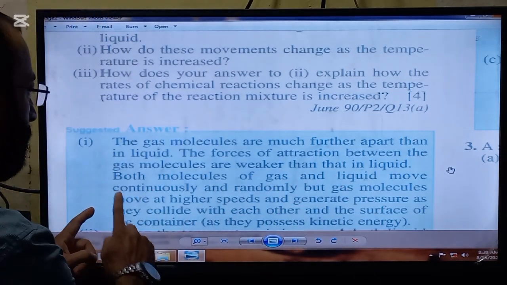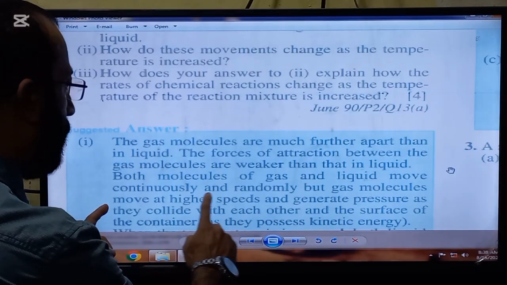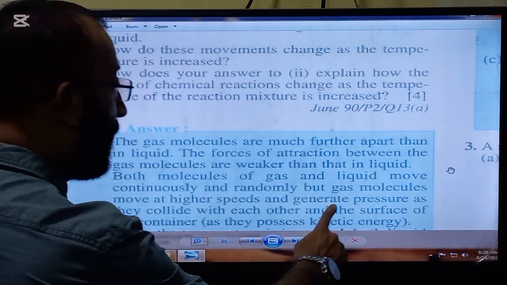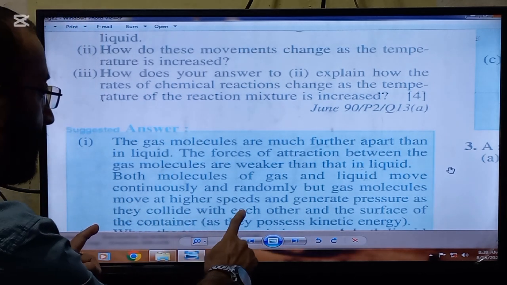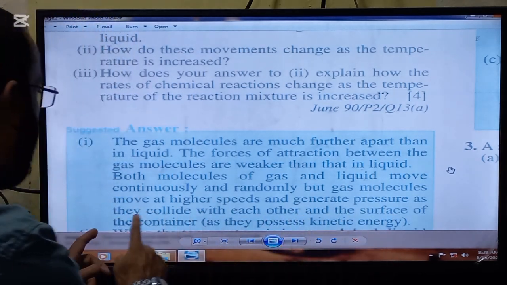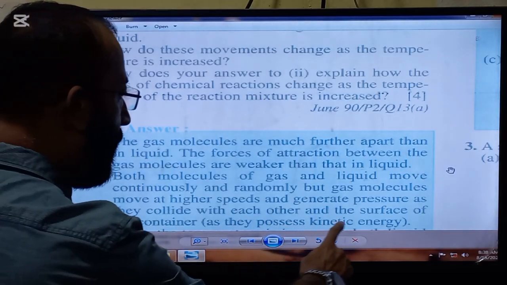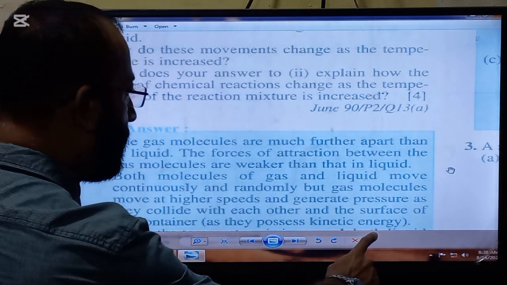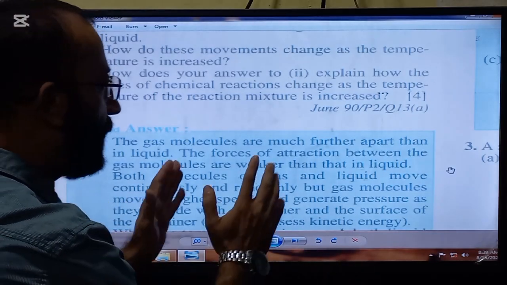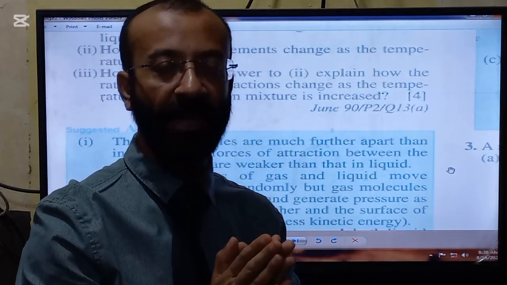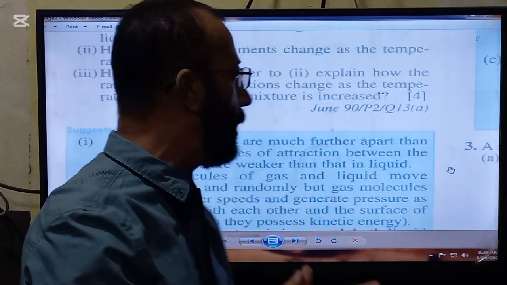Both molecules of the gas and liquid move continuously and randomly, but gas molecules move at higher speed. This is the third point, and they generate pressure as they collide with each other and the surface of the container as they possess kinetic energy. So these are the three comparisons which you have made between the gas and the liquid.